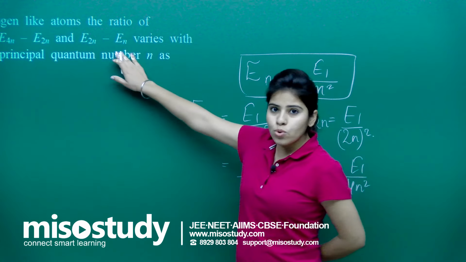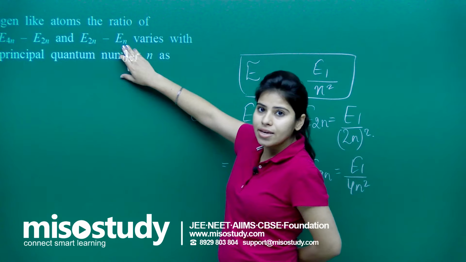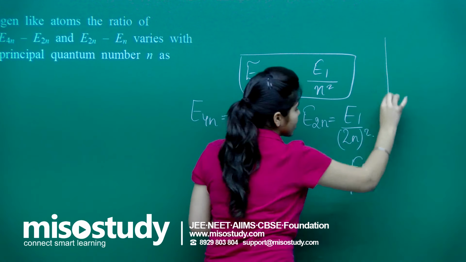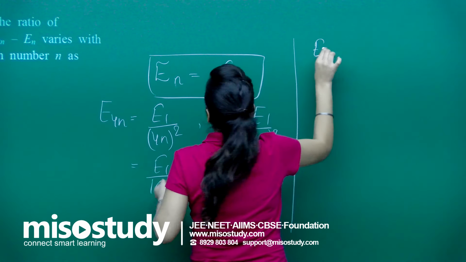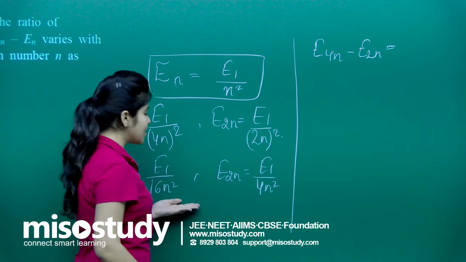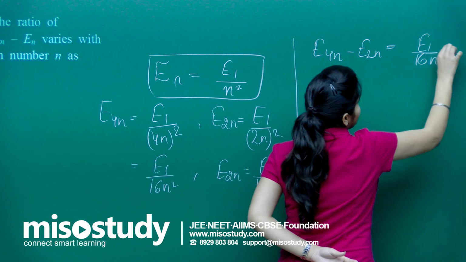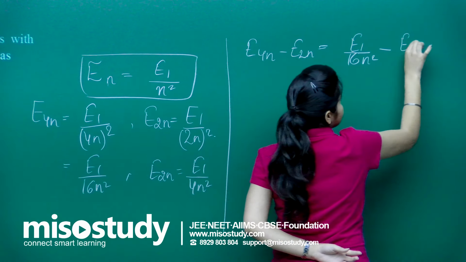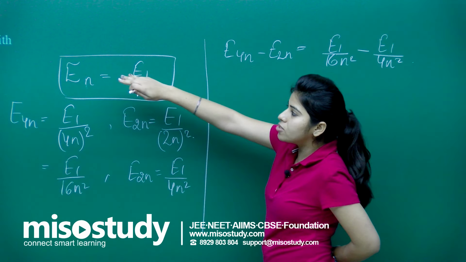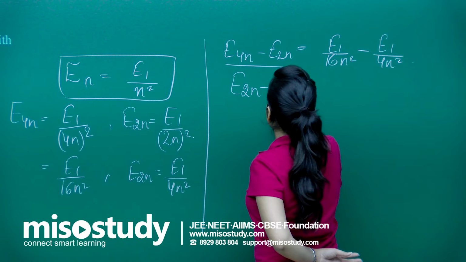Right? Now what do I have to do? We have to take the difference of them, and also the difference of E2n minus En, and then take the ratio of these. So just look at this side: I am going to write E4n minus E2n, and as I can see, E4n is E1 upon 16n square minus E2n, E1 upon 4n square. As I have to take the ratio of E4n minus E2n and E2n minus En, so that will be E2n minus En.